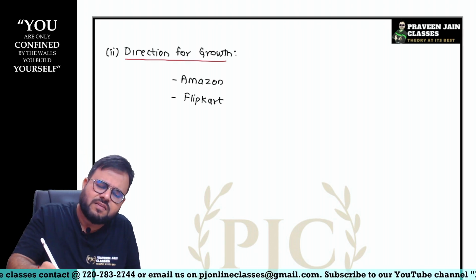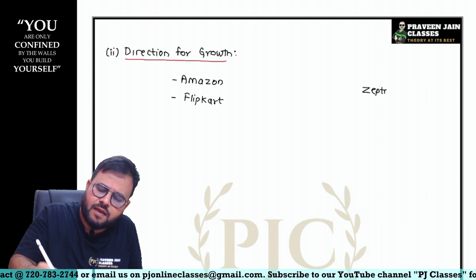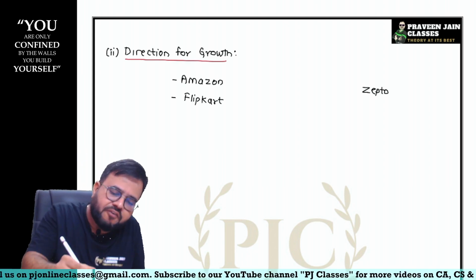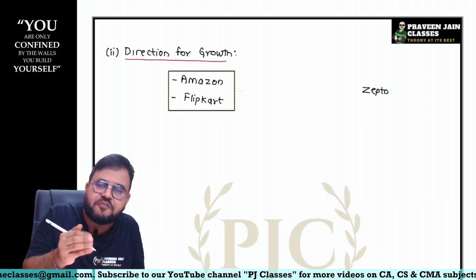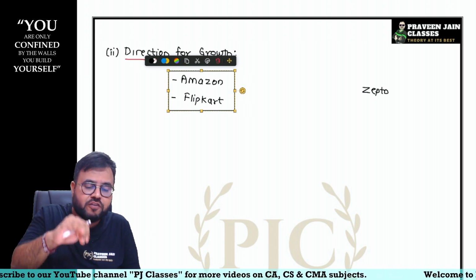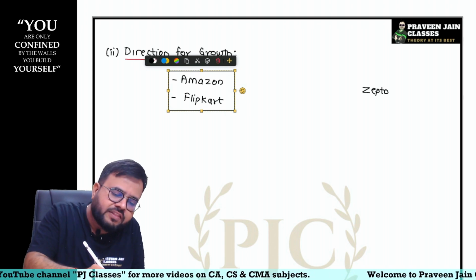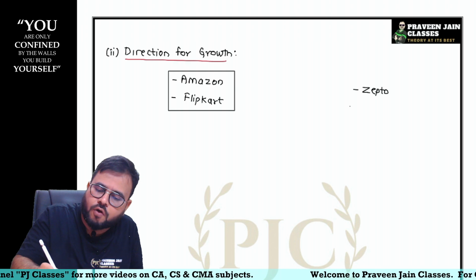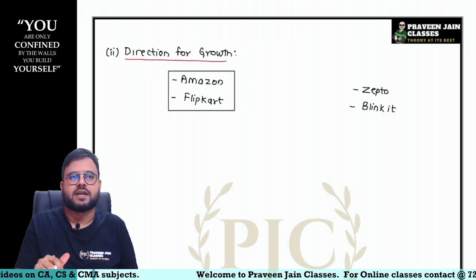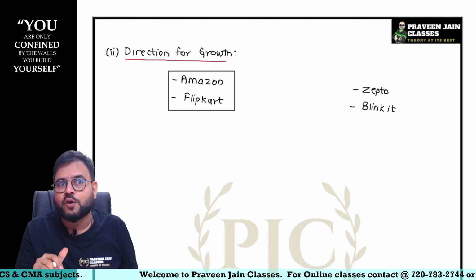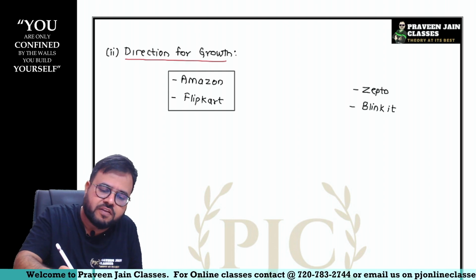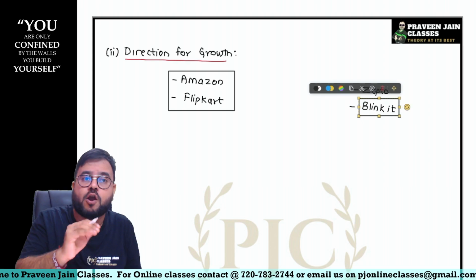Then Zepto people thought, we have to do something. We also want to enter into the market. But if we want to enter the market and do the same thing which Amazon and Flipkart are doing, then entering this market will become very difficult. So what they brought, sir, you can say Zepto, or the concept of Blinkit. You close your eyes, you open your eyes, wow, the product is available in front of you. That is the thought process behind launching this name called Blinkit.